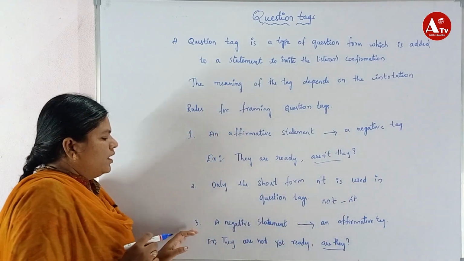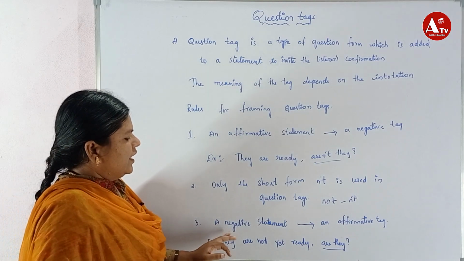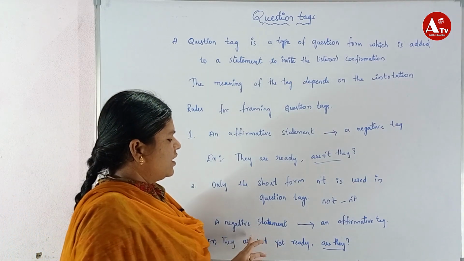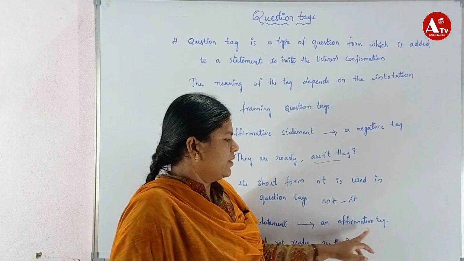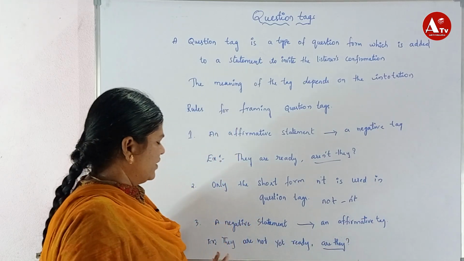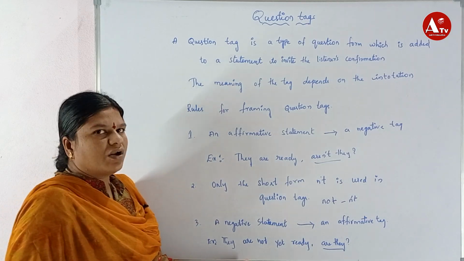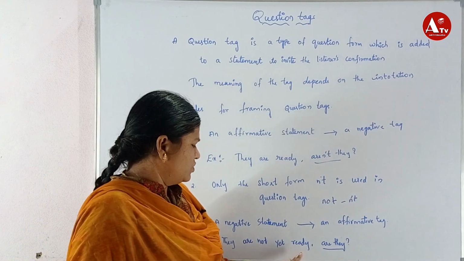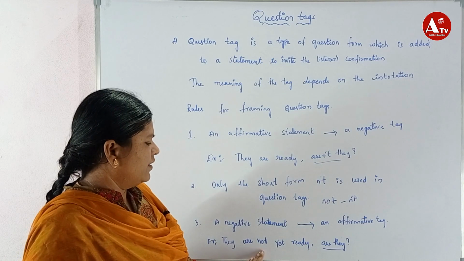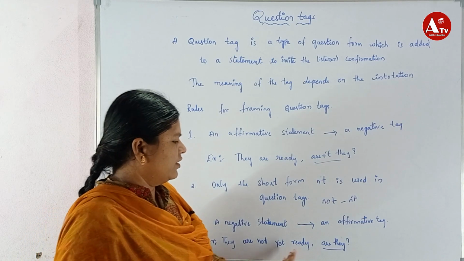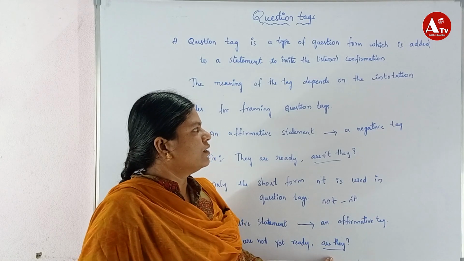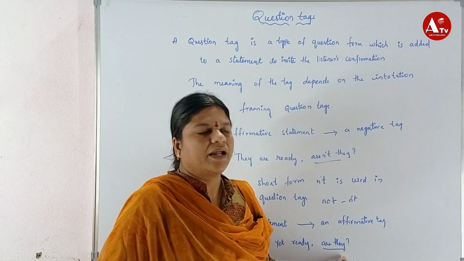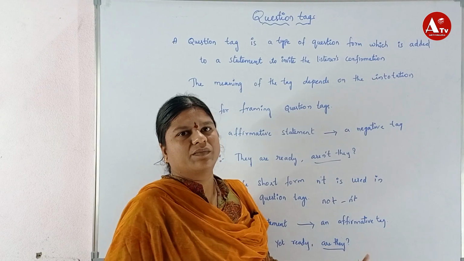Third, a negative statement. A negative statement can be changed into an affirmative tag. See this example: they are not yet ready. Here the sentence is a negative statement. They are not yet ready, are they? This is the question tag, and at last it is indicated with a question mark.